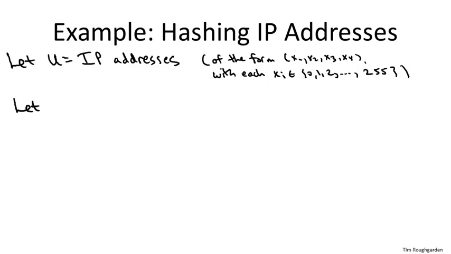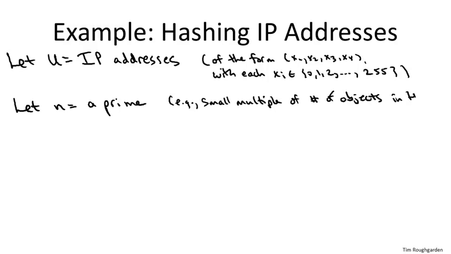So we're going to choose a number of buckets n. And as we've said over and over, the number of buckets should be chosen so that it's in the same ballpark of the number of objects you're storing. So, let's say that n should be roughly double the number of objects that you're storing as an initial rule of thumb. So for example, maybe we only want to maintain something in the ballpark of 500 IP addresses, and we could choose n to be a prime like 997.